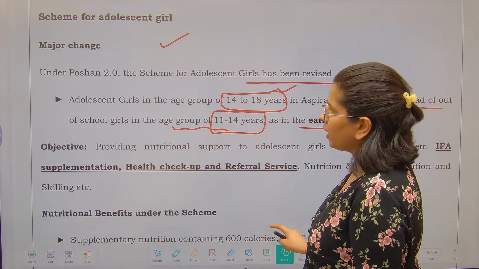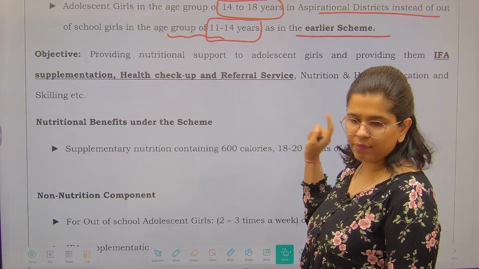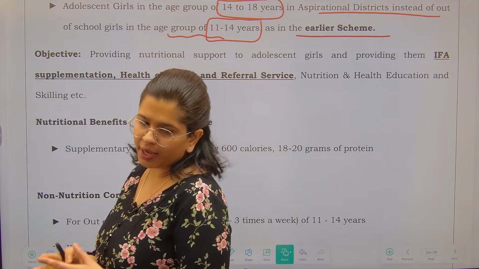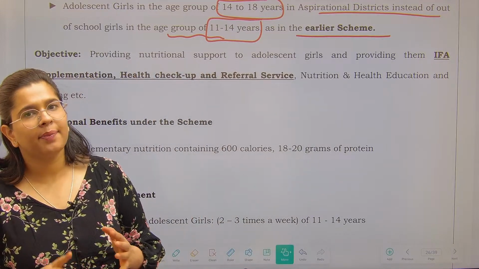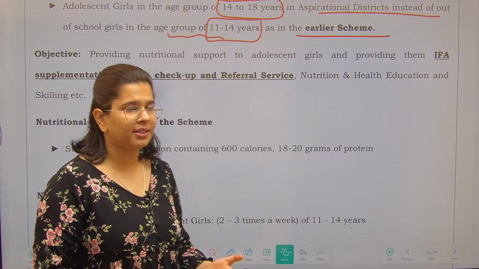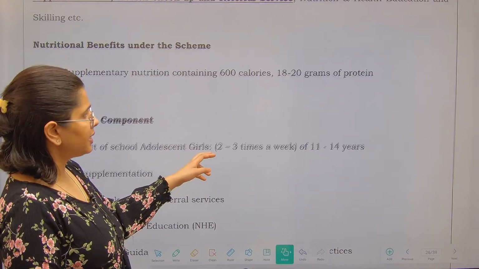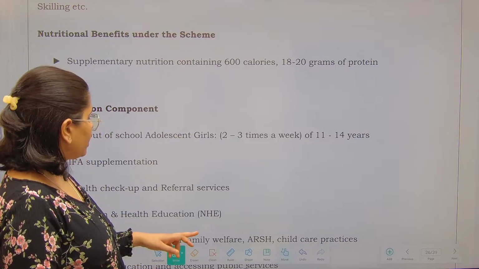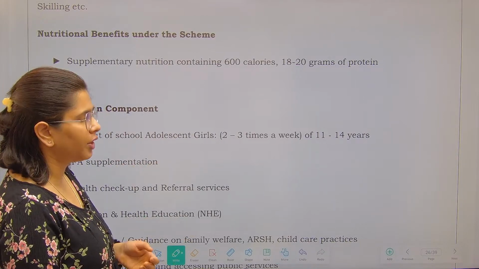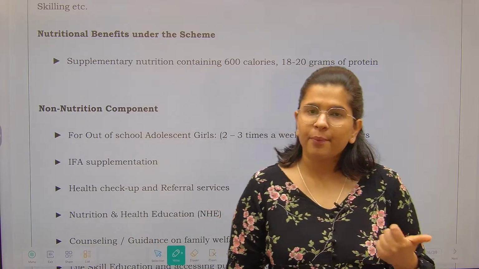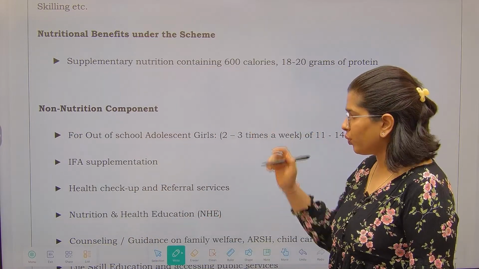Now we already know the objectives of this particular scheme. The objectives are providing supplementation related to folic acid, health related checkups, referral services, etc. These are the things that we are going to provide to our adolescent girls. Next is the nutrition related component: additional calories of 600 and protein, that is what they want to provide.